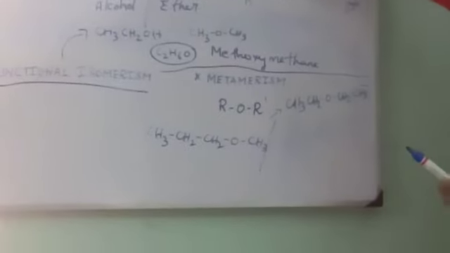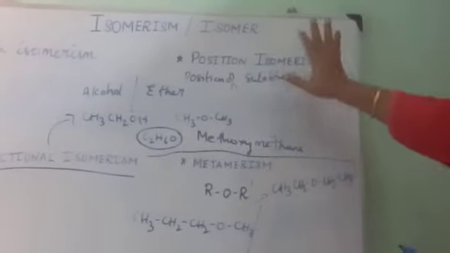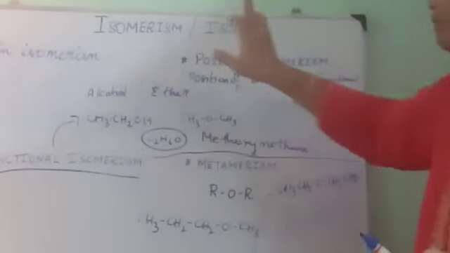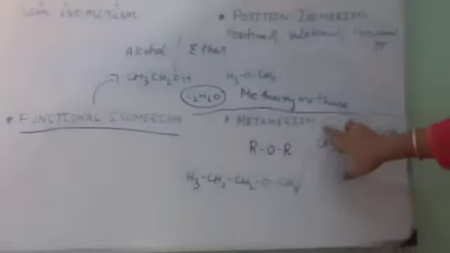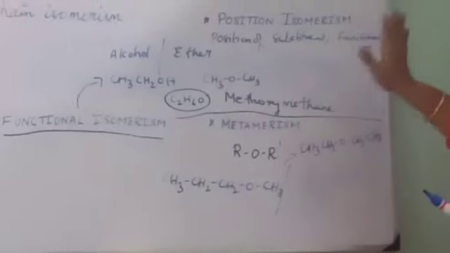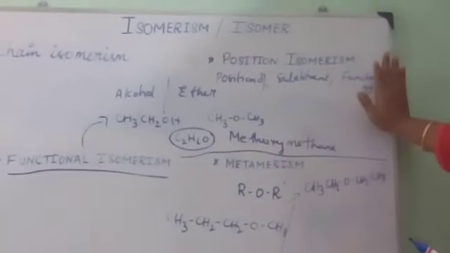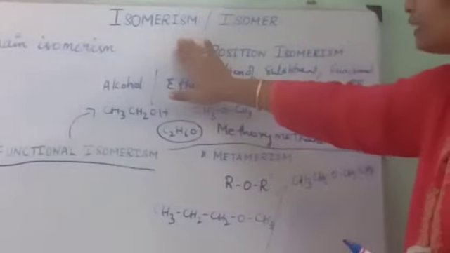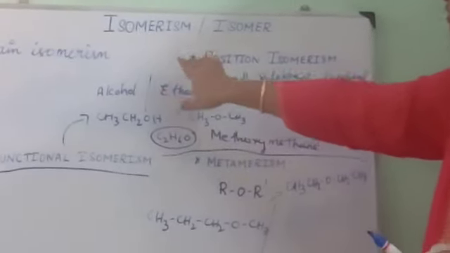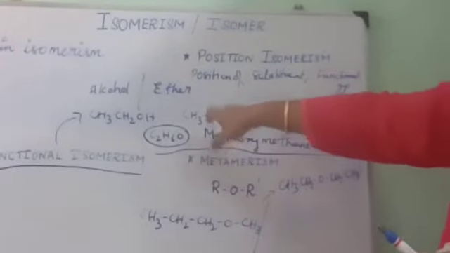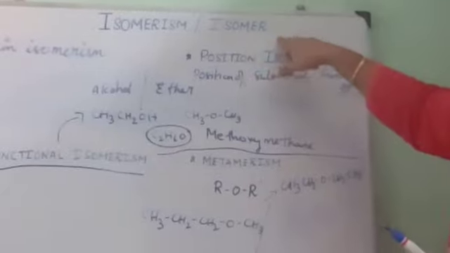Actually, isomerism will be of 2 types, structural and stereo. Chain isomerism, position isomerism, functional isomerism and metamerism all come under structural isomerism. All these are parts of structural isomerism. So let me repeat isomerism once again. The compounds having the same molecular formula but different structural arrangement, we call isomerism, and such compounds are called isomers.